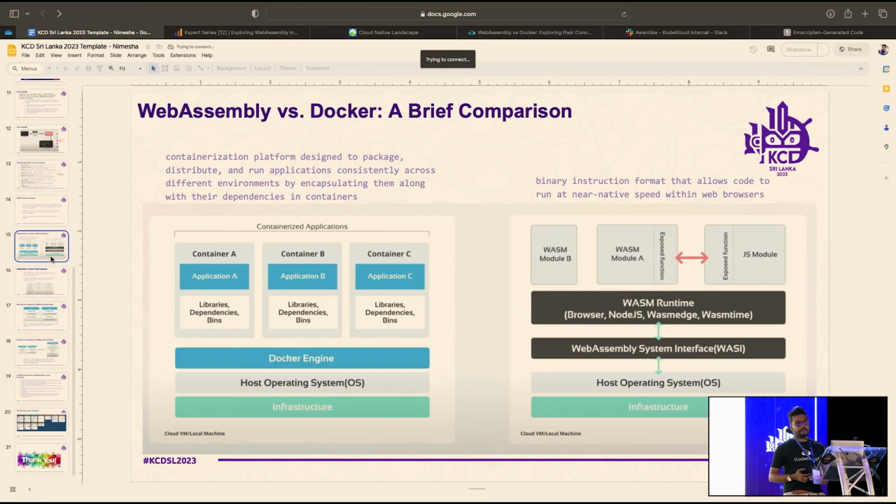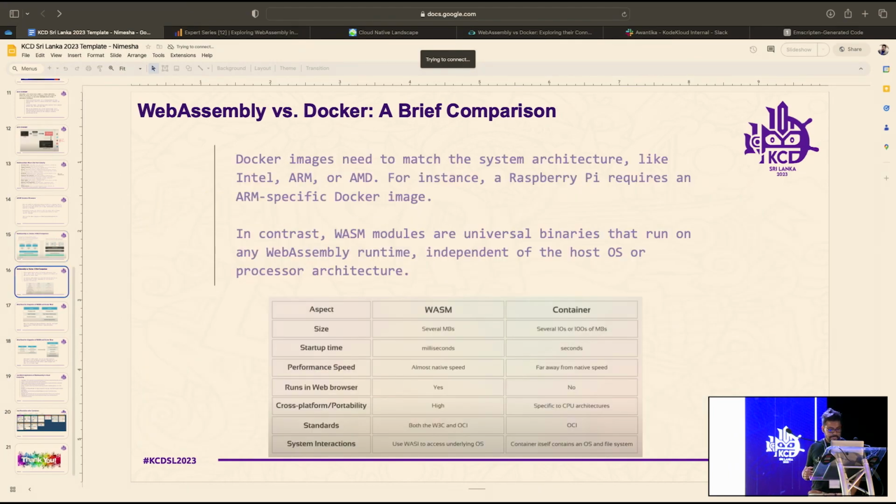You know Java, right? If you compile your Java program using javac, it is converted to Java bytecode. That is one example of a compilation target. Likewise, WASM is another compilation target or binary instruction format. If you go through these two figures, you will get some understanding of the differences.